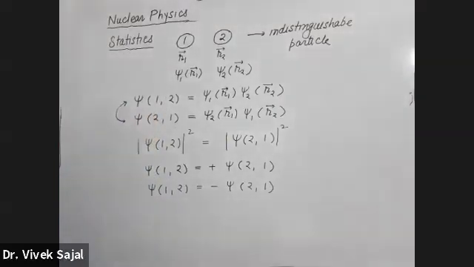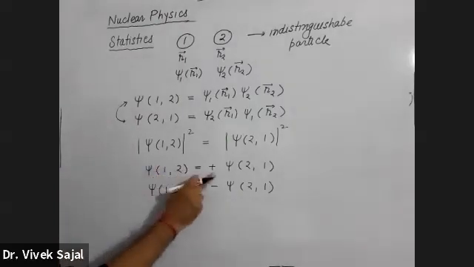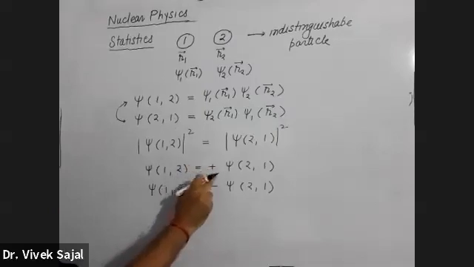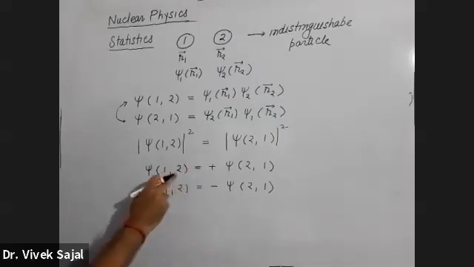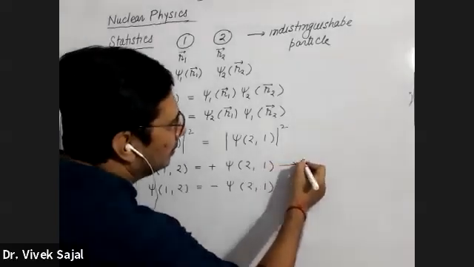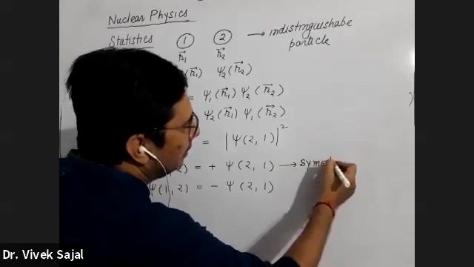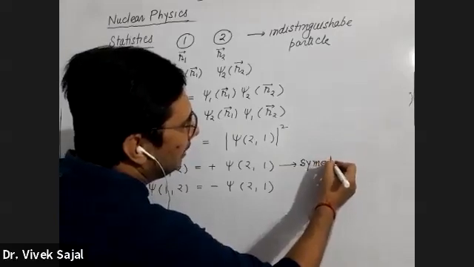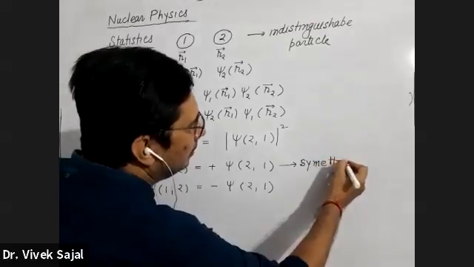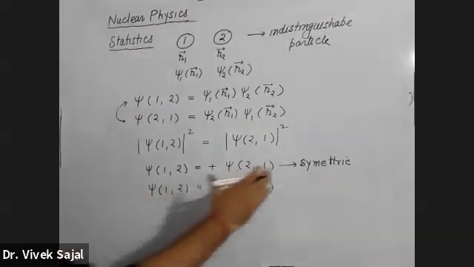Okay, sir. ठीक है. So basically, if wave function is behaving in this way, there is positive sign here, then this type of wave function is known as symmetric wave function.